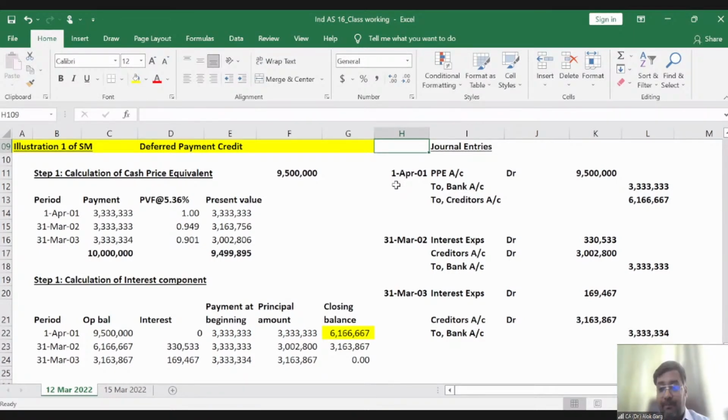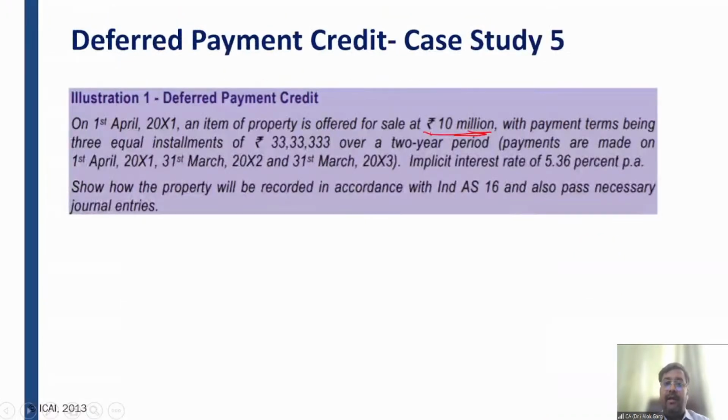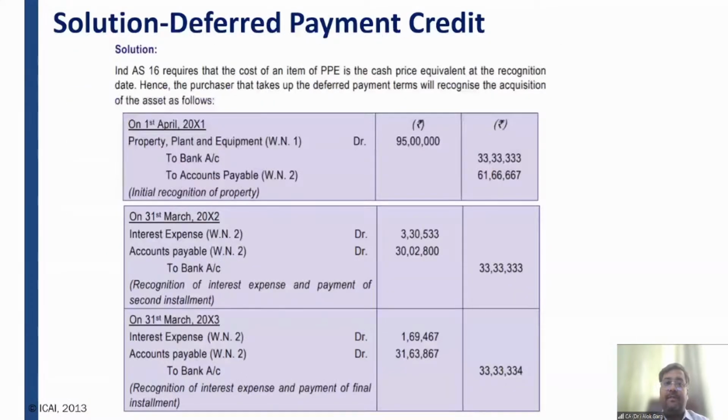Now this interest has to go to the P&L, but if the underlying asset is a qualifying asset, that interest is going to be capitalized till the time the asset is ready for intended use or sale, as per Ind AS 23 borrowing cost standard. And even this concept you have read in accounting standard 16 as well, AS 16. So this is not a new concept. Okay, clear? I hope this deferred payment credit concept is clear to all of you. Let me know if you have any challenge.